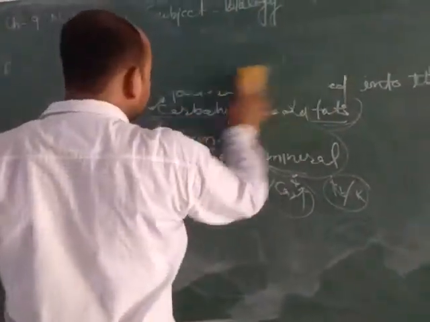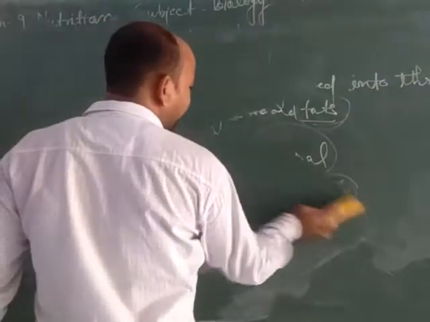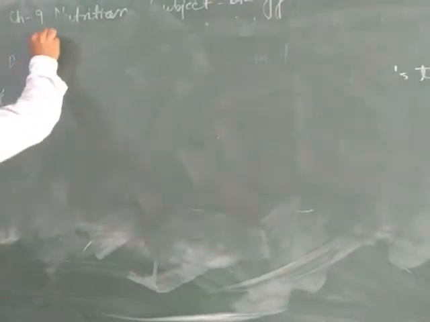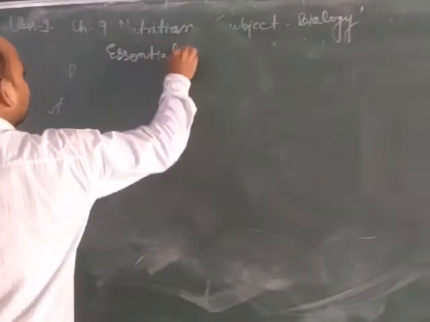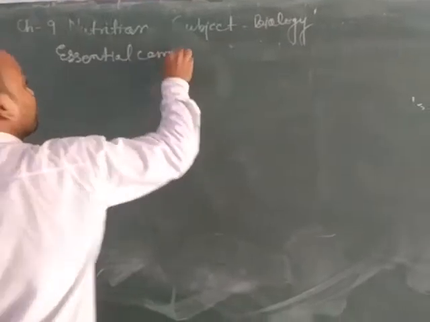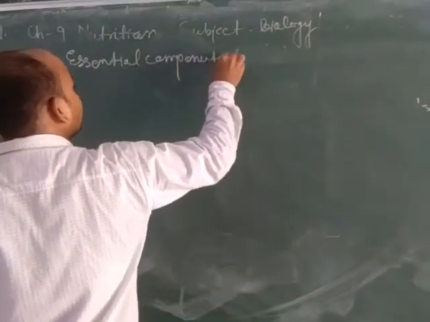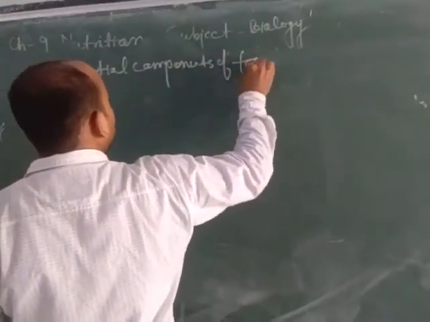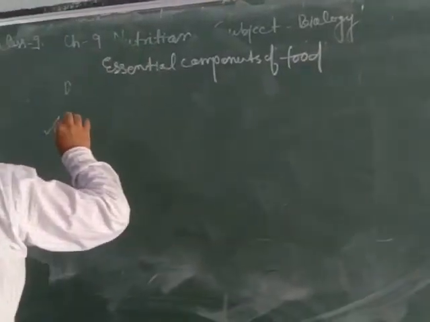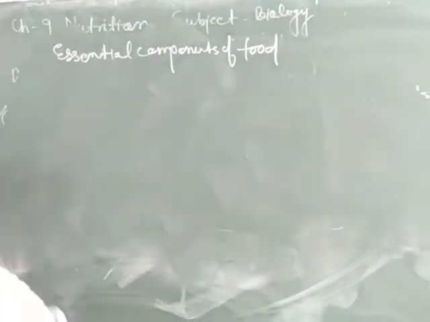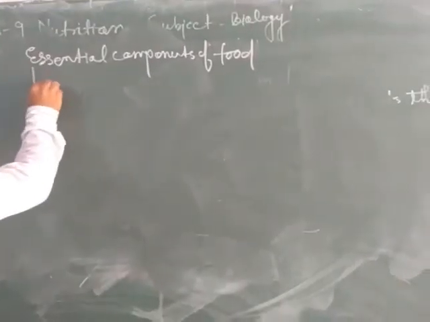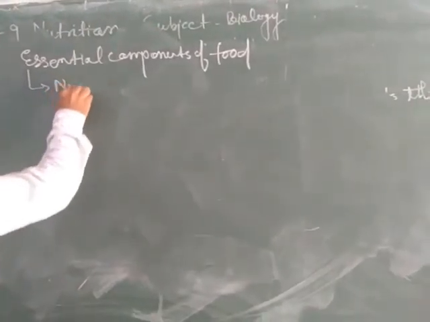There are different categories of essential components of food. We will discuss the essential components of food. Essential foods are called nutrients.